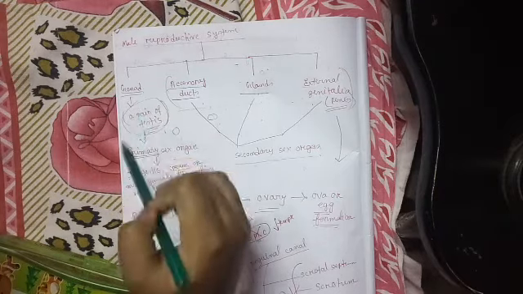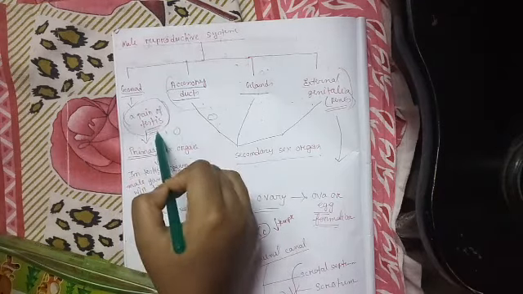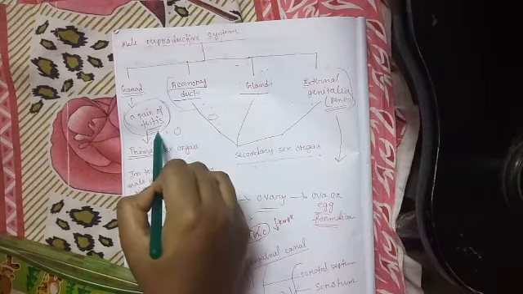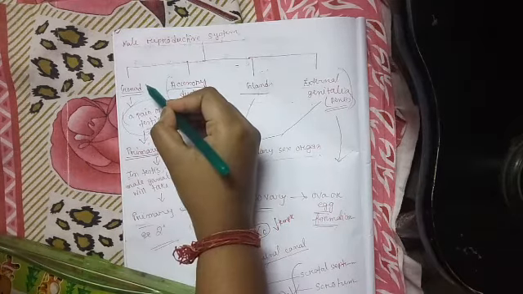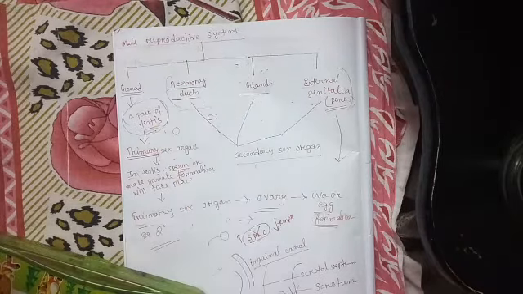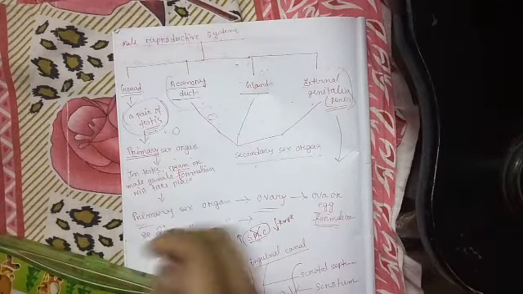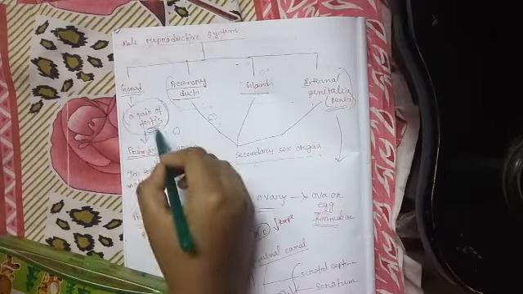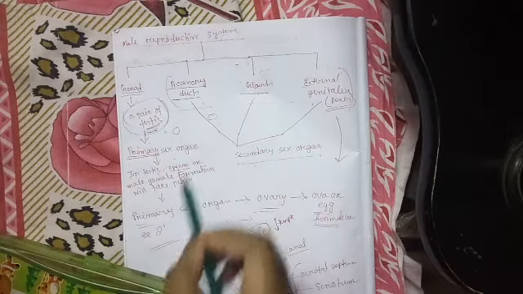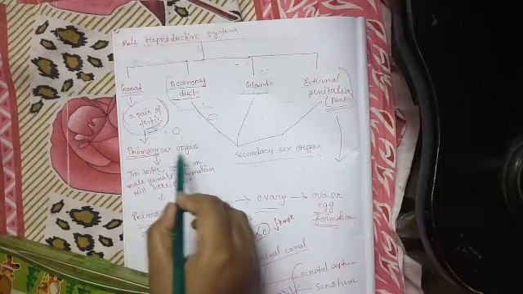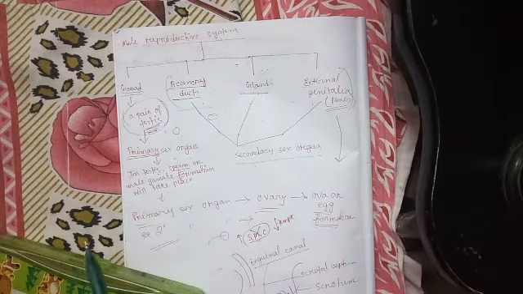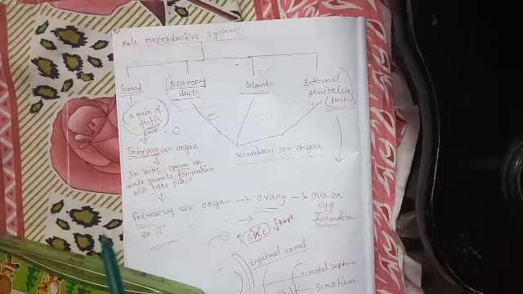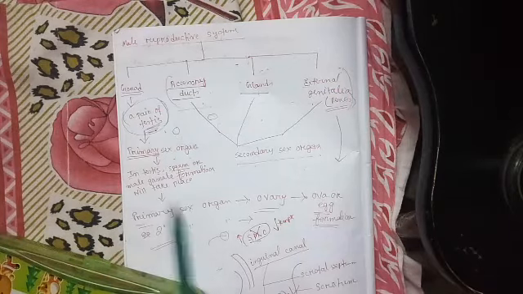Okay. So the gonads in male consist of a pair of testes. Means gonads in male consist of 2 testes. And you have to remember that the testes are termed as primary sex organs. So the question arises, why are they termed as primary sex organs?